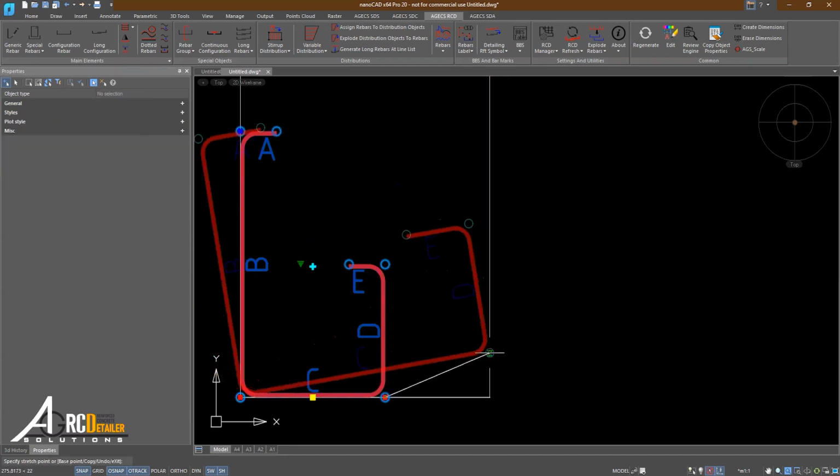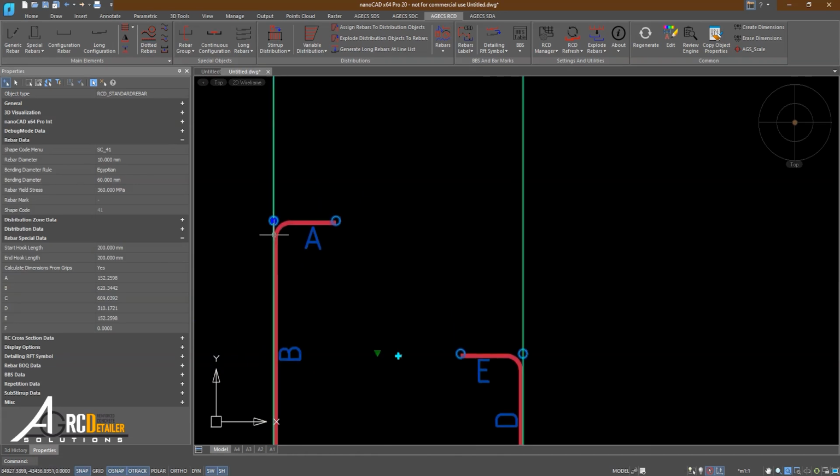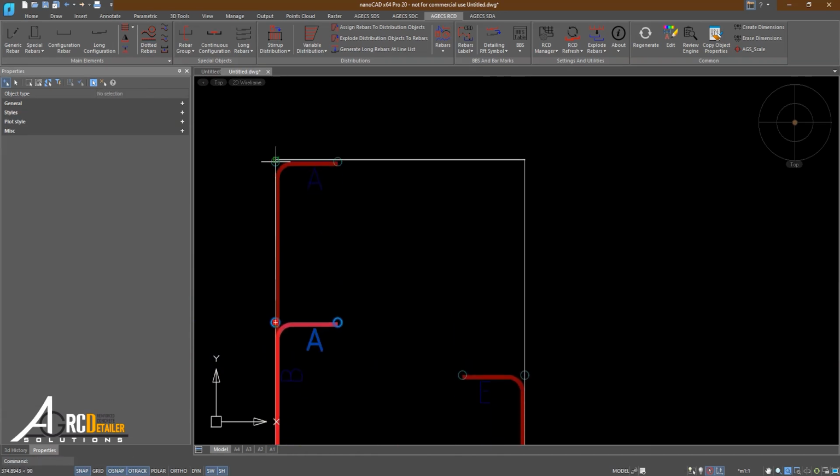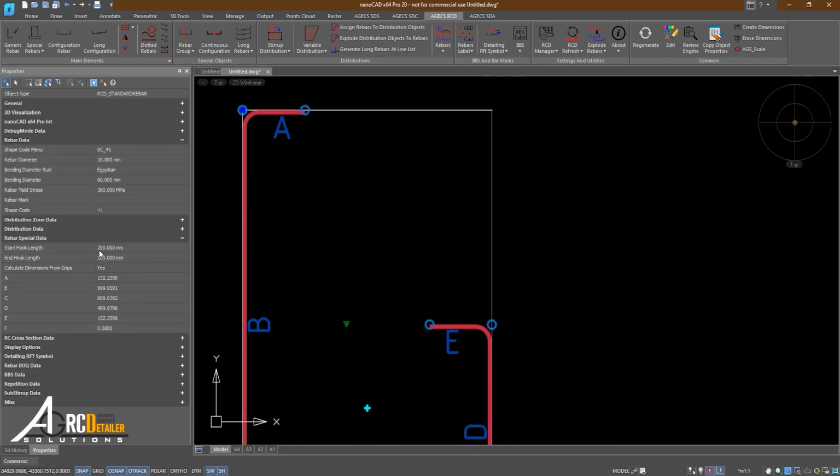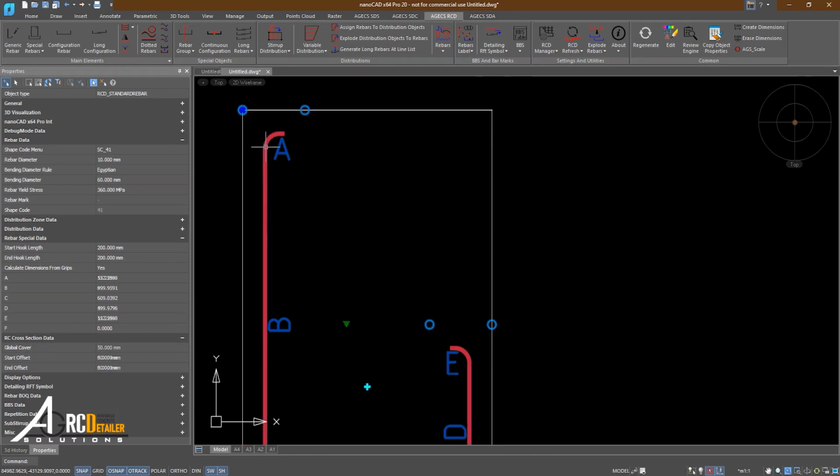At that point, when I move these grips, my shape gets stretched out and elongated according to the location of the grips I'm working with, and it starts to be affected by the cover value that I've entered.